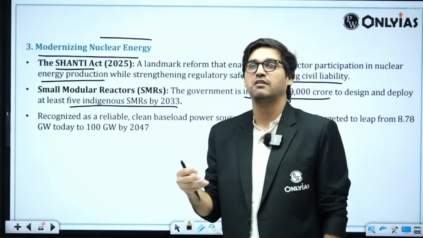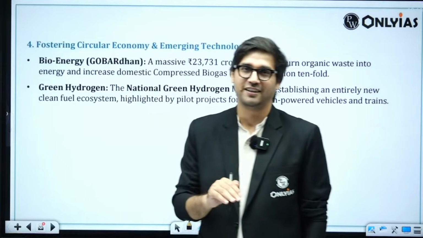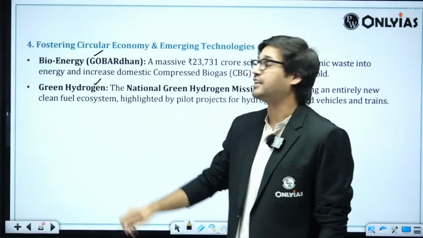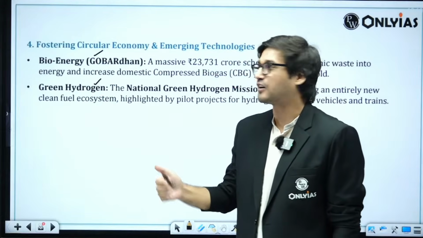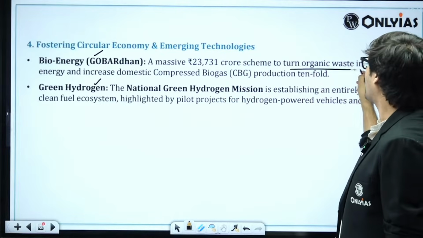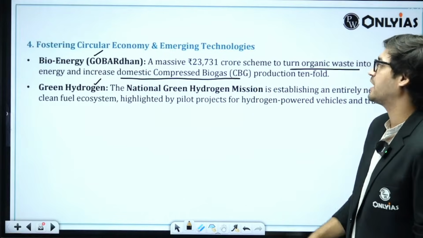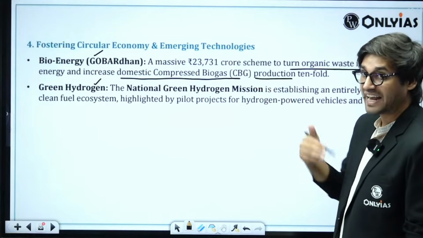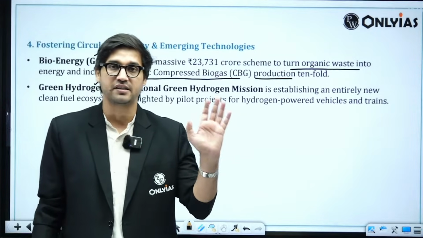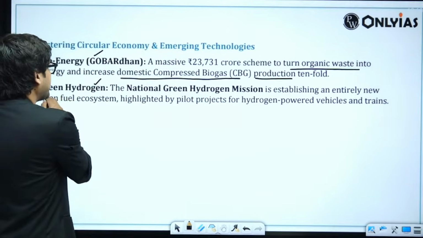Fourth point, which I have also introduced here, is with respect to biocircular economy. We can talk about the Gobardhan initiative and the green hydrogen initiative too. What is the Gobardhan initiative? A scheme to turn organic waste into energy and increase domestic compressed biogas production tenfold. We want to increase biogas production in the country tenfold, for which the government has initiated what is called the Gobardhan initiative. We also have the green hydrogen mission.